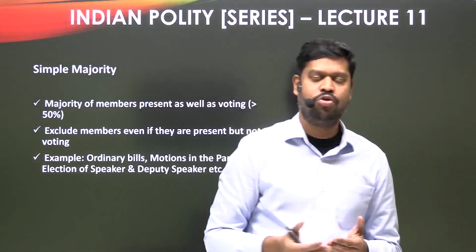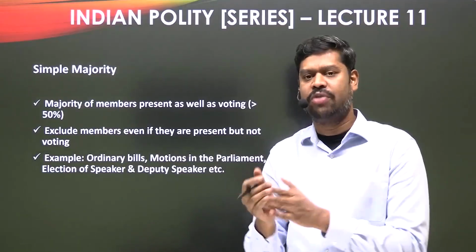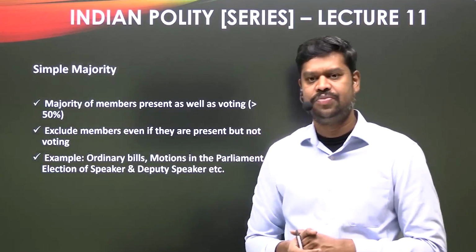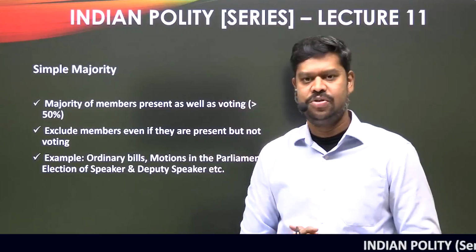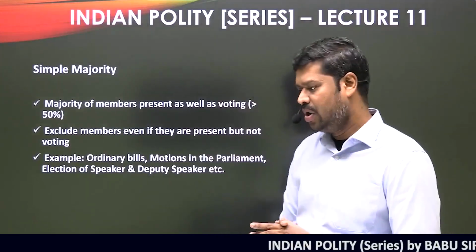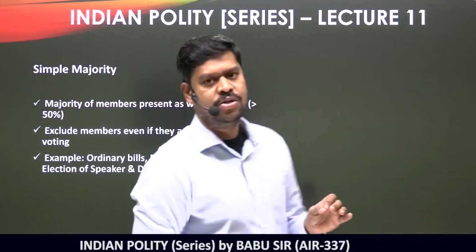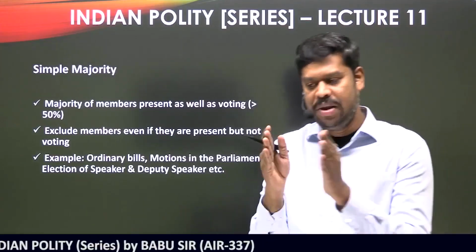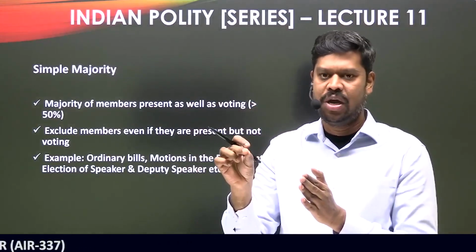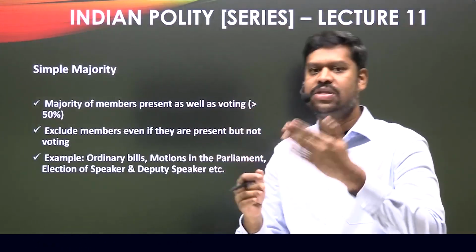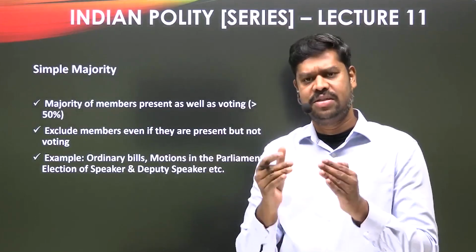So in this example, what would be the simple majority? If there are 80 members present and voting, out of which 41 members support any proposal, then that proposal is deemed to be passed with a simple majority. This is the first understanding you should have. What is the basic parameter to take into account to calculate a simple majority? You should always see how many members are present as well as voting, and among them, is it crossing more than 50%?